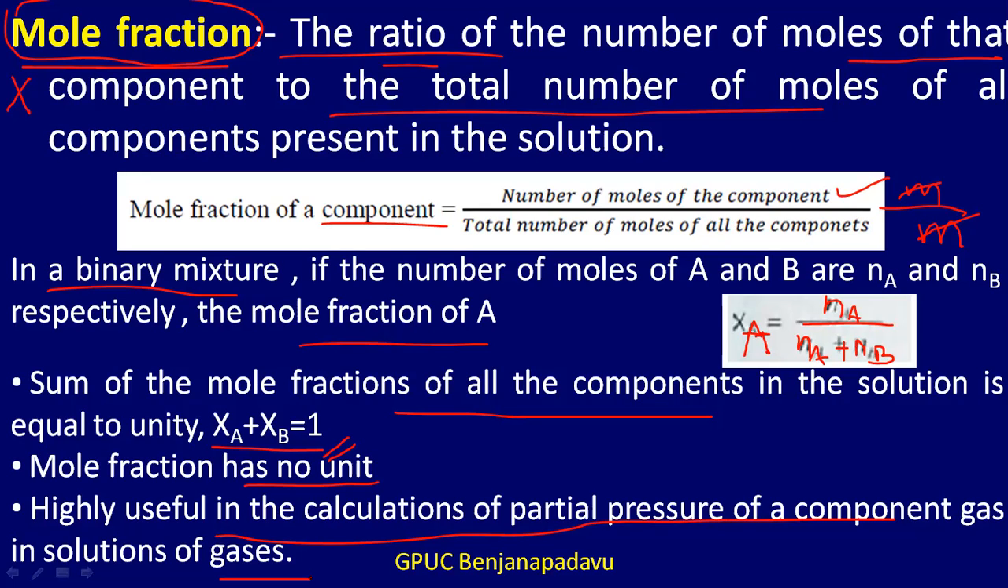Okay, so this is about the mole fraction. So what is mole fraction? Mole fraction is a ratio of the number of moles of one component to the total number of moles of all the components present in the solution. Mathematically it is the number of moles of the component divided by the total number of moles of all the components, or in a binary solution, XA will be equal to Na divided by Na plus Nb. So XA plus XB has to be equal to 1, and it has no unit. Okay, so this is about the mole fraction.